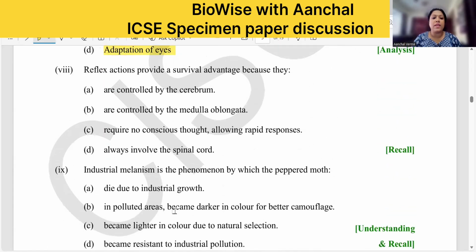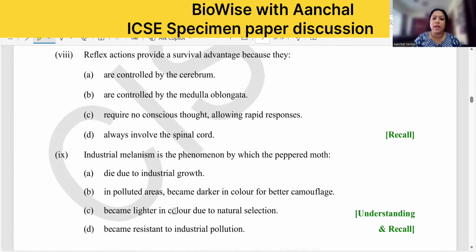Anyway, reflex actions provide a survival advantage because they are, what will be the answer? Are controlled by the cerebrum? No. Are controlled by medulla oblongata? No. Require no conscious thought, allowing rapid response.